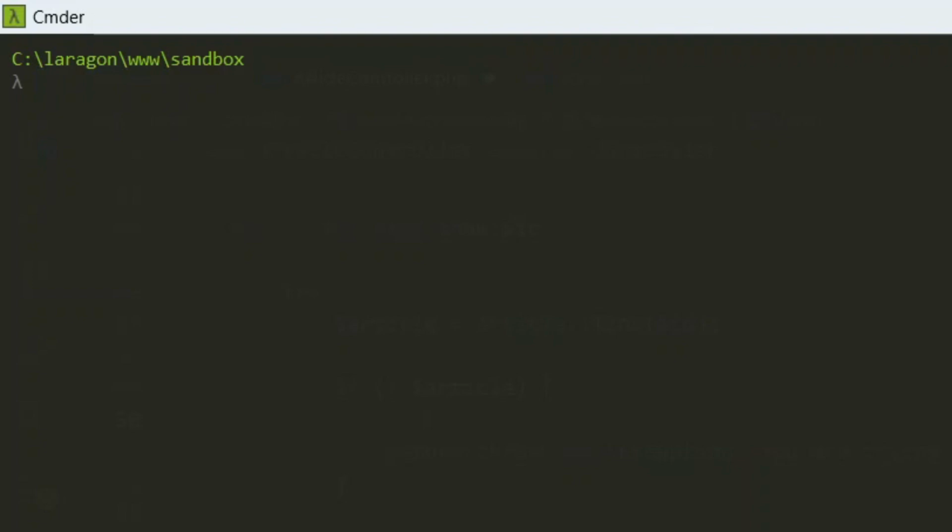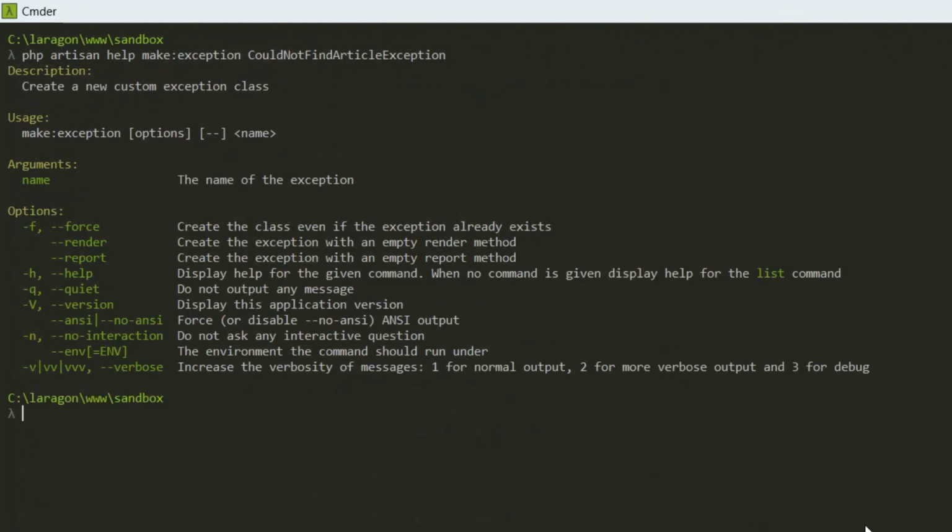I am going to use my terminal and write down php artisan make:exception, and then I'll give it a name like CouldNotFindArticleException. Before hitting enter, I'm going to go back and type the word help. And what you'll notice is there's a render and a report. These two flags will create methods for me. I'm going to explain later on what these methods do for us, but for now, let's remove the help word, and then at the end, we'll write down render and report.